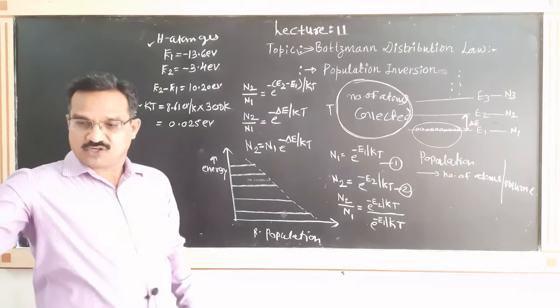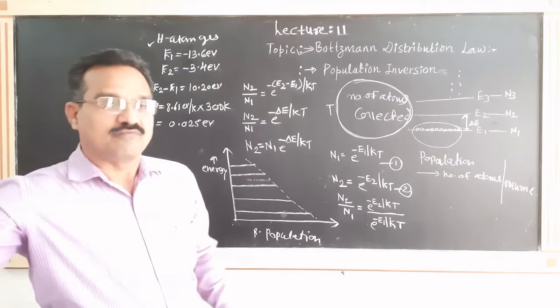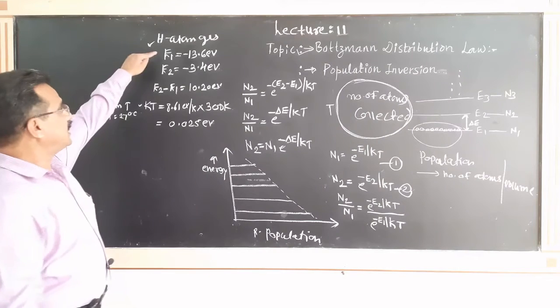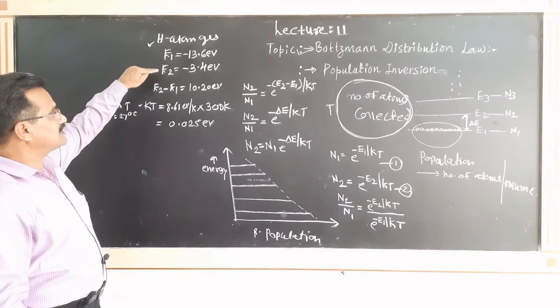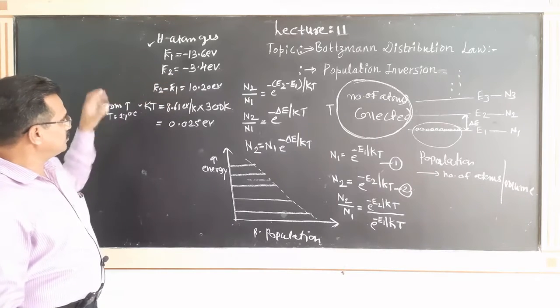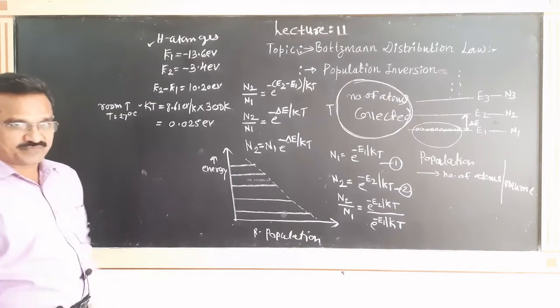For simplicity, monoatomic hydrogen gas is considered. Its energy level E1 is equal to this, the second energy level is equal to this, the difference is equal to this, and the value of kT is equal to this.